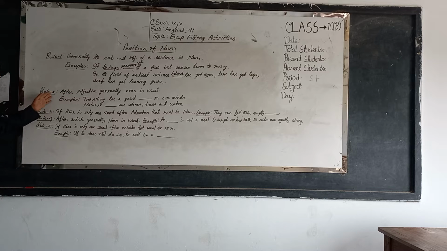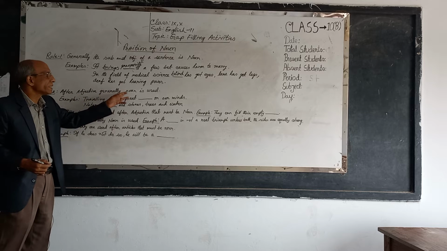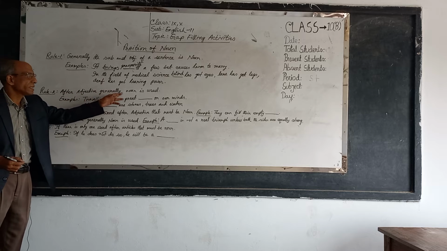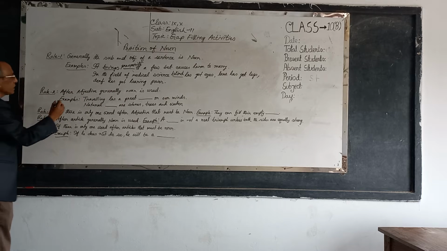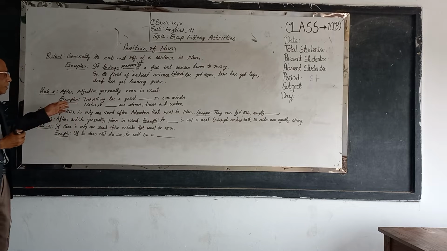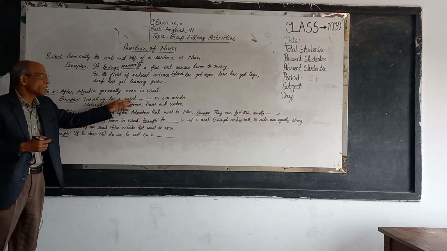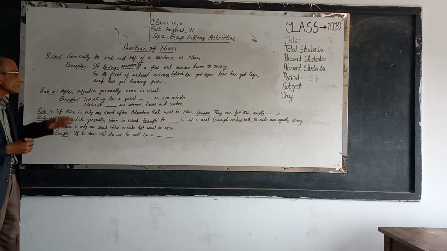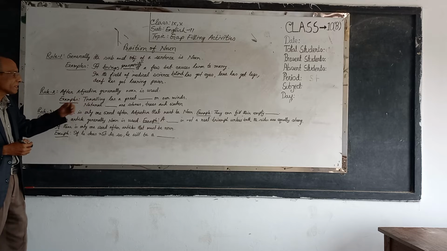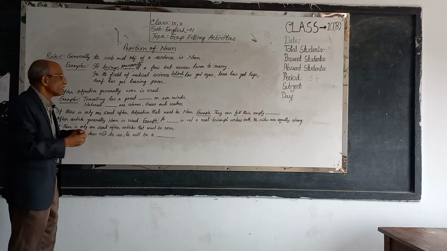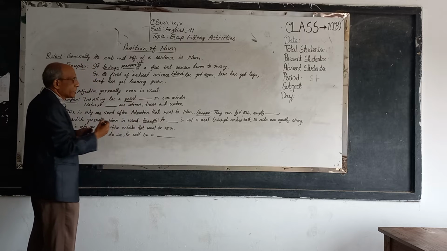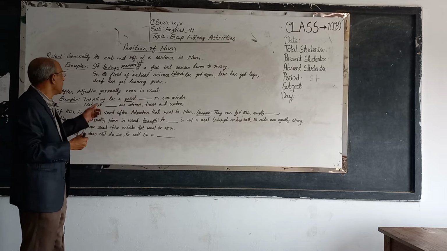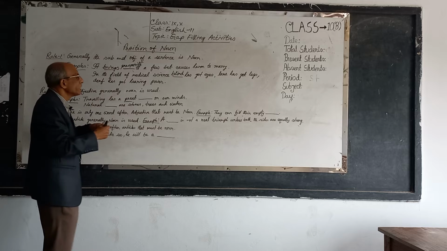Rule number 2: after an adjective, generally a noun is used. Here you see the example: traveling has a great dash on our minds. Traveling is a noun, the subject, has is the verb, great is an adjective. So after the adjective there will be a noun. In the gap there will be a noun. So it will be, traveling has a great influence.